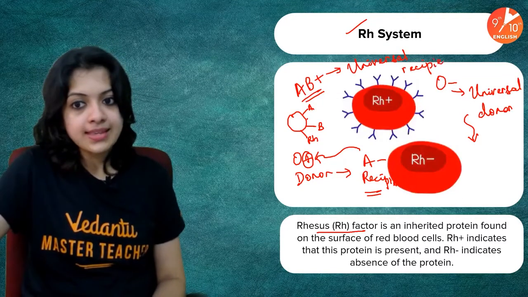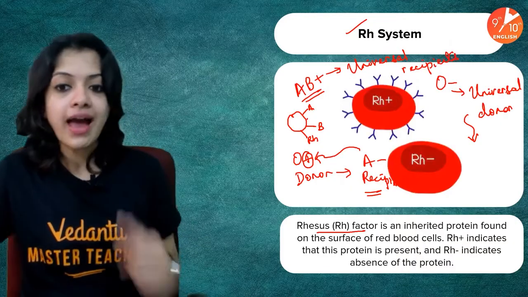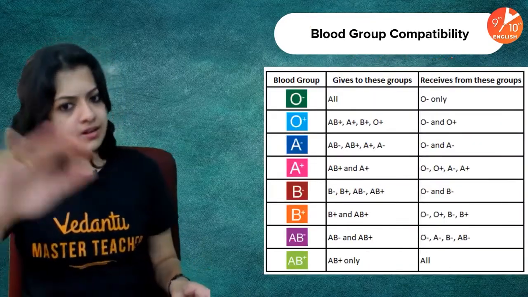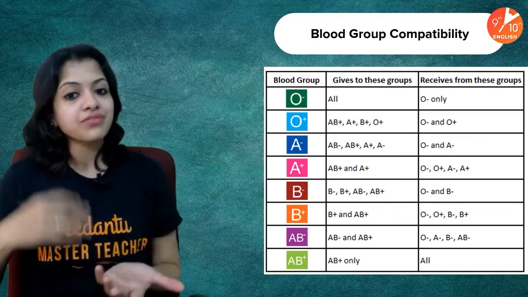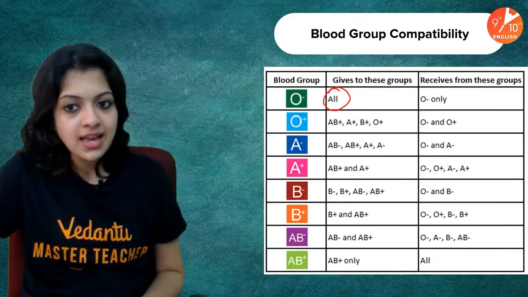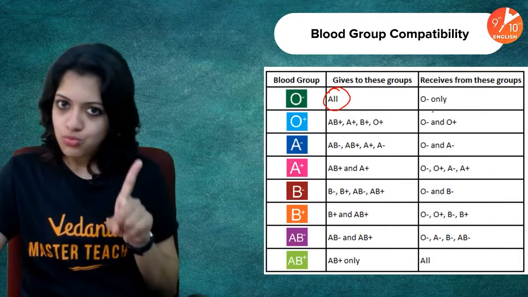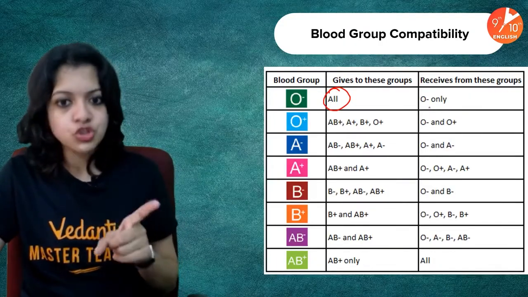So this is about universal donor and universal recipient. And here is the compatibility table summarized for you. O negative can donate to all, yes, as I said. But it receives only from O negative. That is one issue with O negative people.